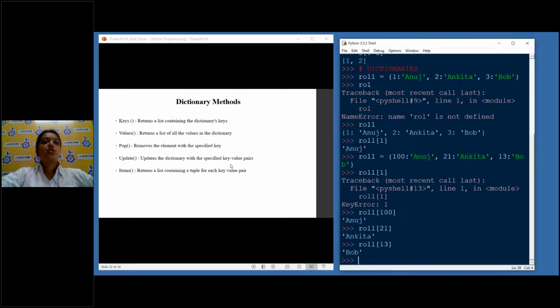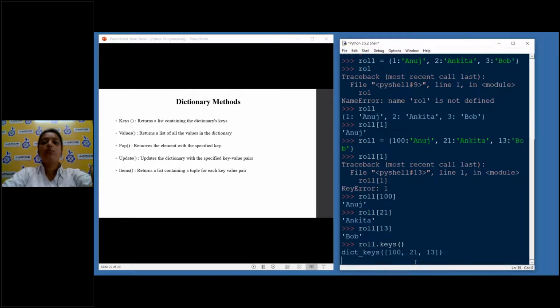Okay, so dictionary methods. What are the methods in a dictionary? Suppose I do roll dot keys. What will I get? 100, 21, and 13. These are the keys in the dictionary. So it returns a list containing the dictionary's keys. Then we have values. Roll dot values. What should I get?